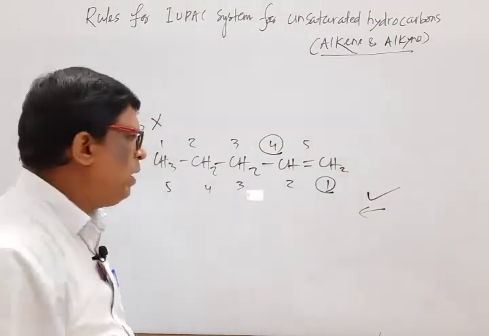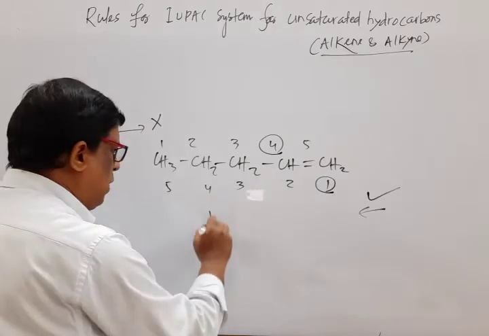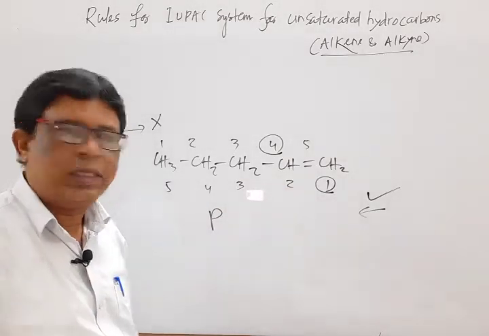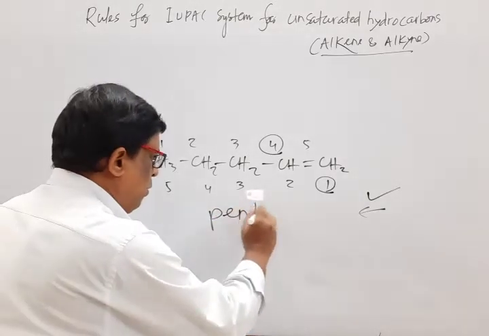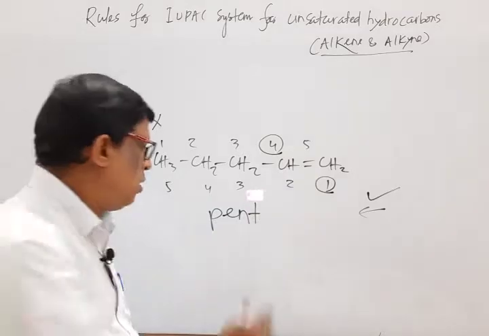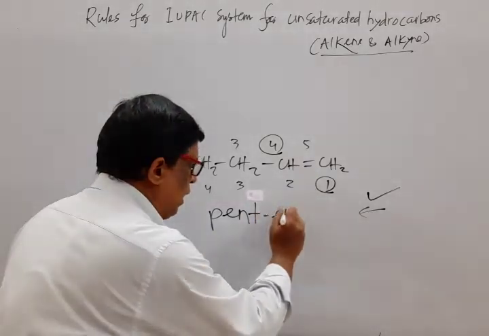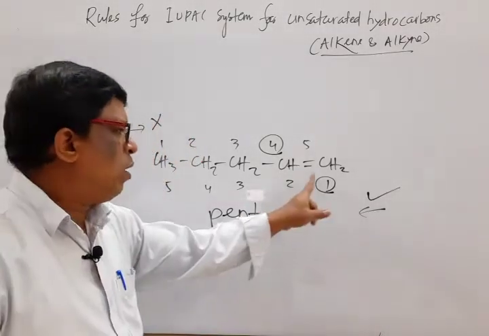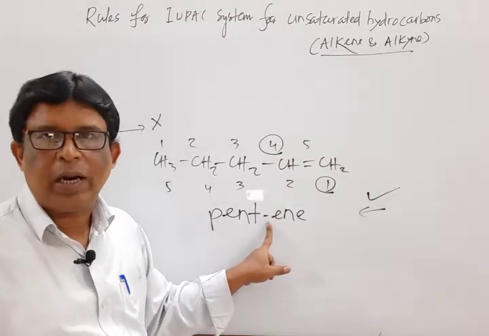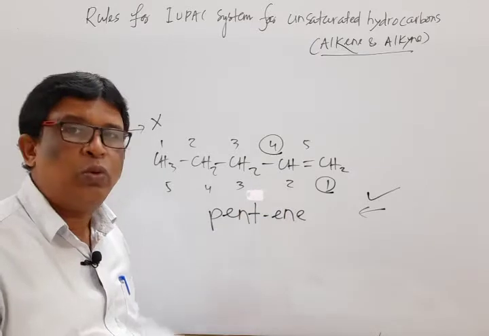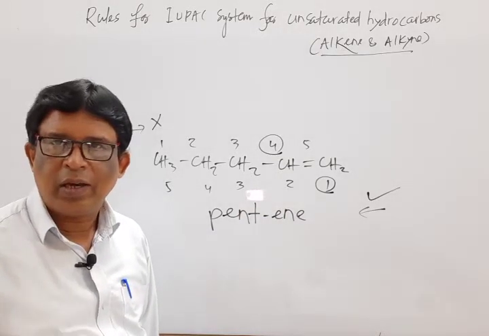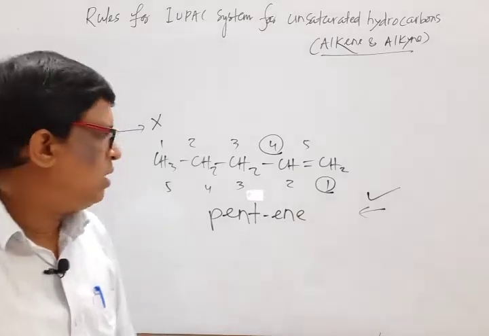Okay. So while naming, first the root word is pent, 5. No branching is there. No substituent is there. No prefix is there. So pent, as the double bond is there, so it is ene. For the root word, locant number 1, you may or may not write. But if it is 2, 3, 4, it is necessary to mention. Okay, good. Next rule is there, mark that.